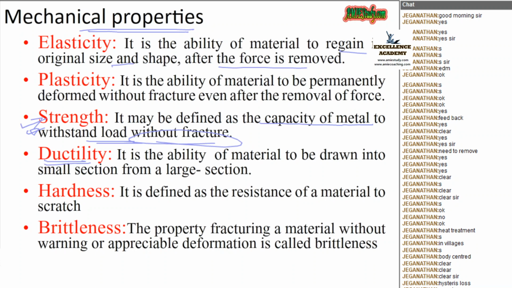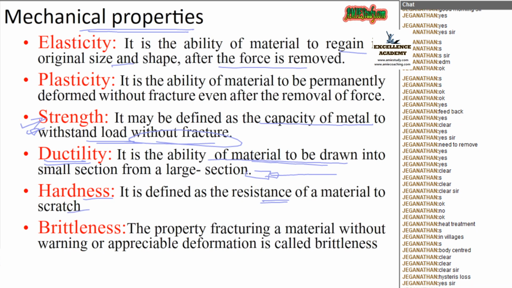Next is ductility. The ability of the material to be drawn into thin wires. That means we can draw that material into thin wires. That is called ductility. Next is hardness. It is defined as the resistance of the material to scratch. We can't scratch the surface of a rock.